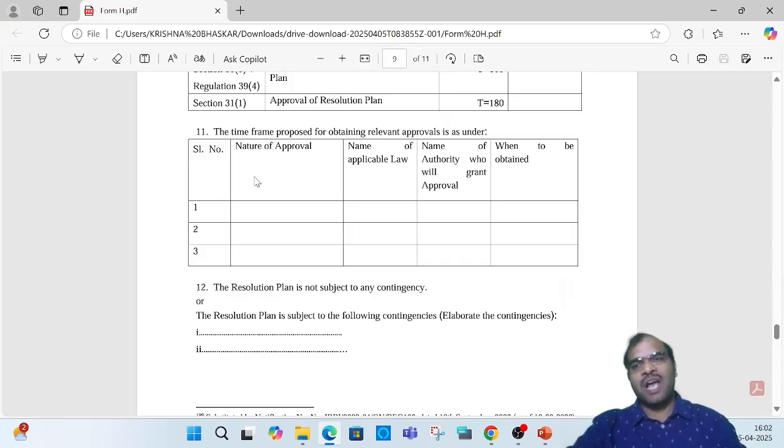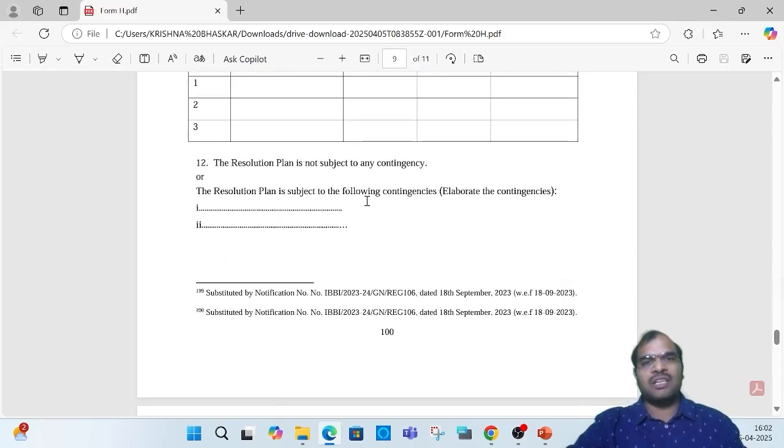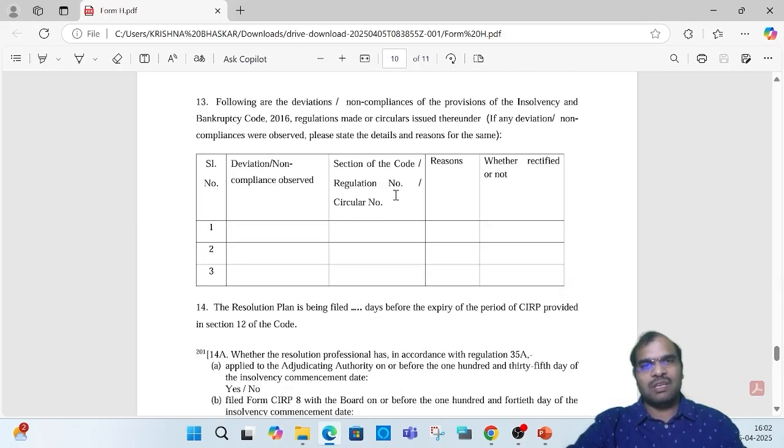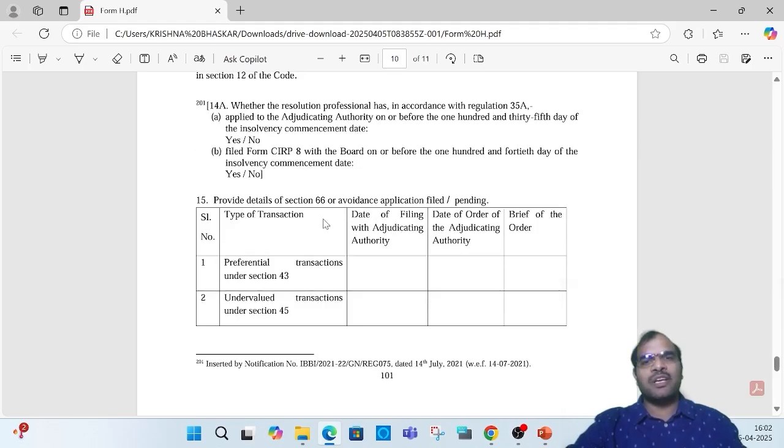If the resolution plan requires any approval from any other authority, then within what time you are supposed to get the approval and how much time you are going to take, everything must be given. If any contingencies are there, please give the details. Then non-compliances: if any non-compliances are there, please give the details of the non-compliances also. Then provide the details of any section 66 or avoidance application filed which is pending.